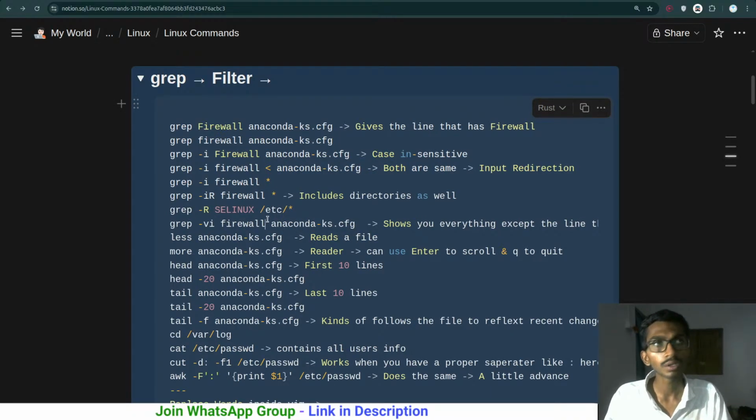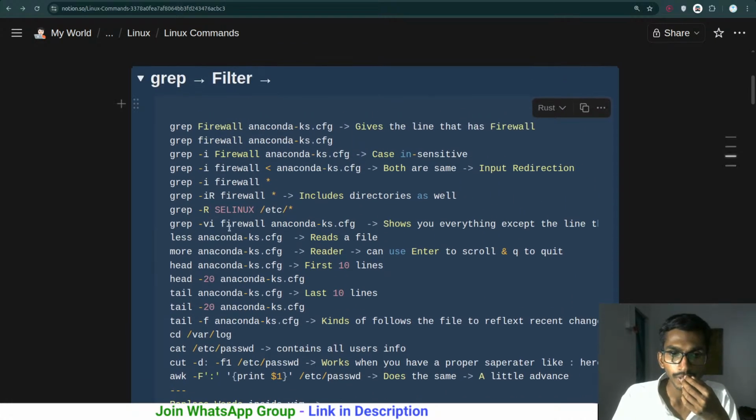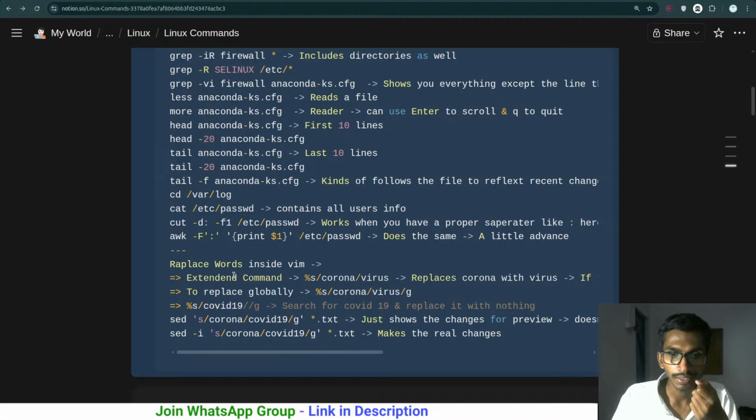By the way, one thing that I have forgotten, percentage, yes, this is where it is. This is part of Vim. So let me do one thing. We have tail, head and all. Replace words inside Vim, so extend the command, and this way it's going to be replaced. Let me first of all talk about this, just show the changes for the preview. This much, cut it from here.